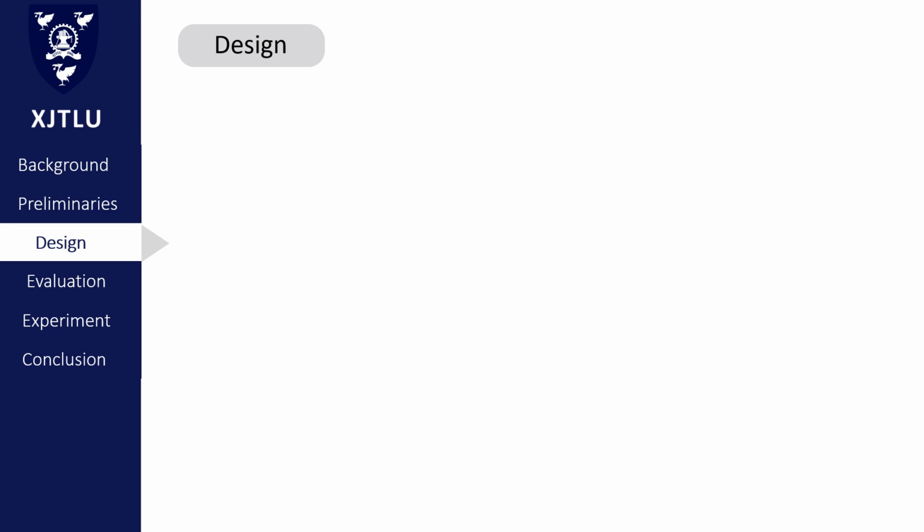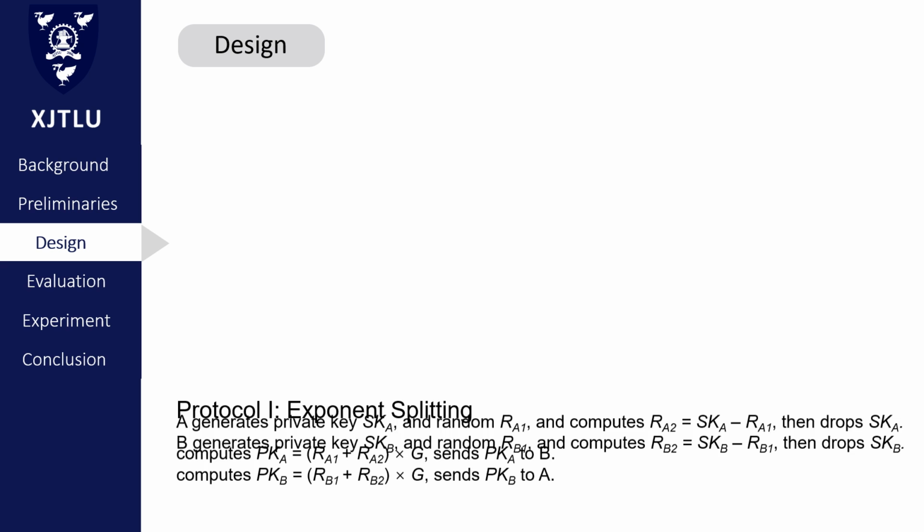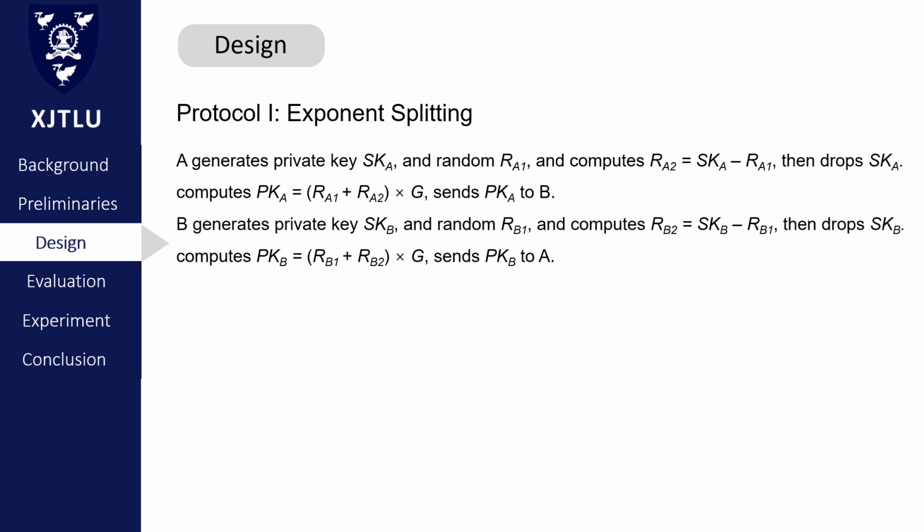In part 3, I'm going to explain my improved Bluetooth protocols. The new protocols can refresh the long-term key values against the side channel attack. Let's see the detail. Protocol 1 uses the exponent splitting method.